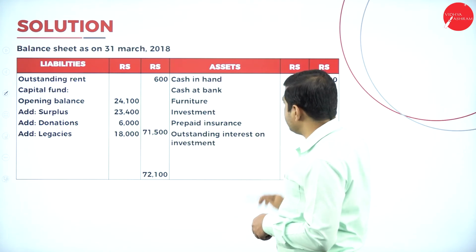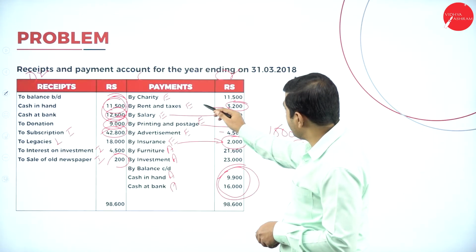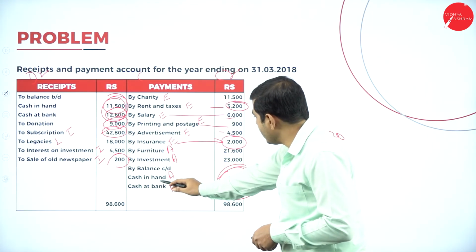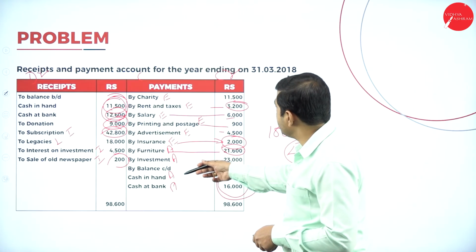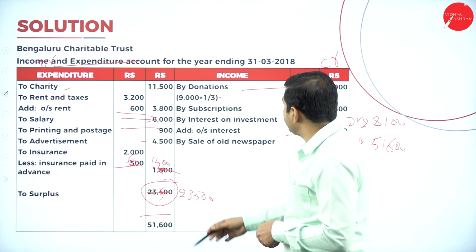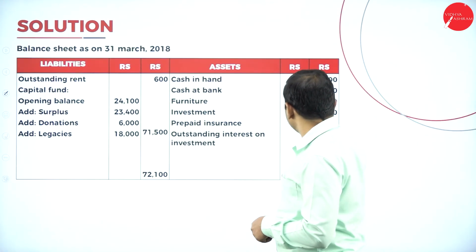Next one, furniture. Is there any furniture purchased in the receipts and payments account? Yes, we have furniture, 21,600 rupees. We don't have any previous year furniture, so directly we can write furniture here, 21,600.